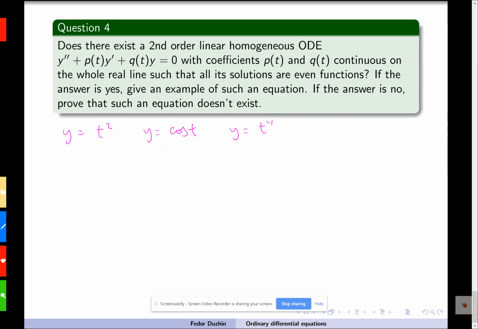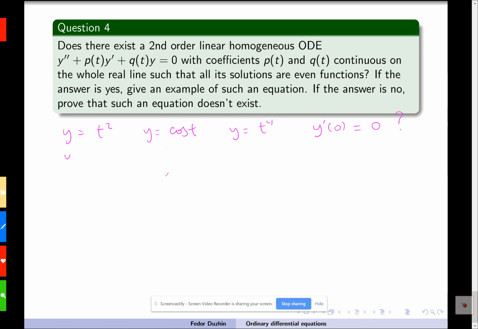So here you need to be a little bit creative, and then maybe if you plot a few even functions, you will realize that all even functions share a very important common property: specifically, the derivative of an even function evaluated at 0 is 0. Well, is it true? Let us try to prove this fact. Is it true that every even function satisfies this property, that its derivative evaluated at 0 is 0?